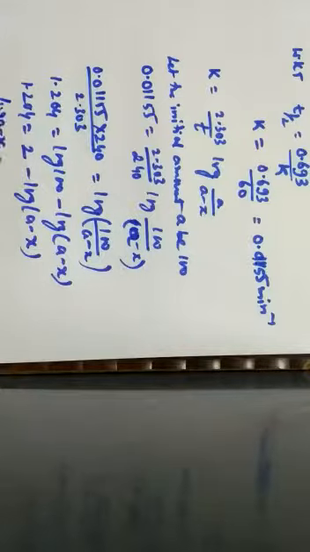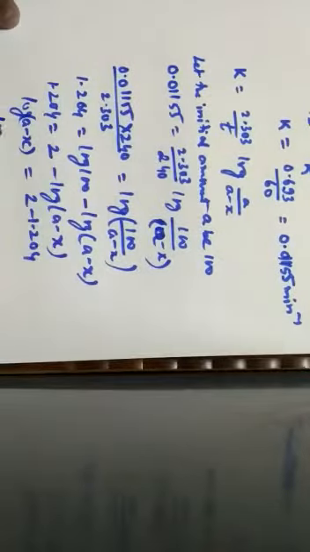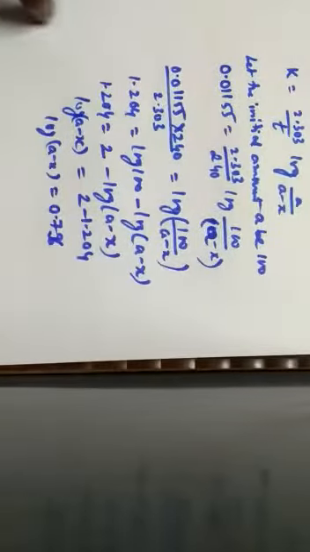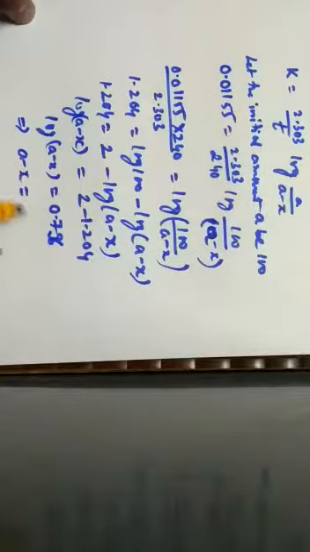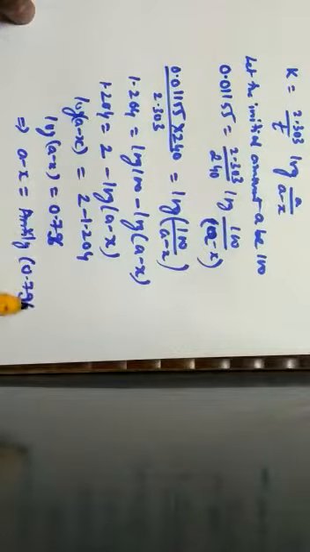Therefore, log of A minus x is equal to 2 minus 1.204, which is 0.796. So A minus x is equal to the anti-log of 0.796, that is equal to 6.25.